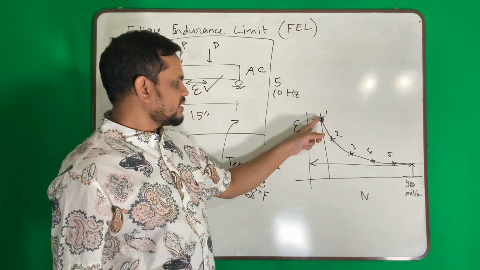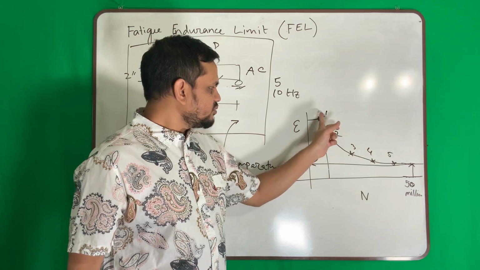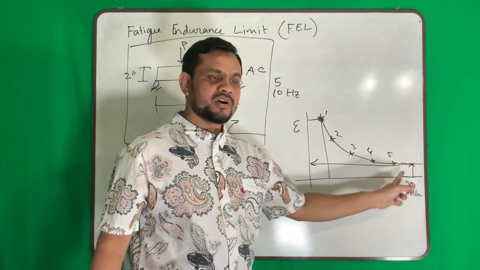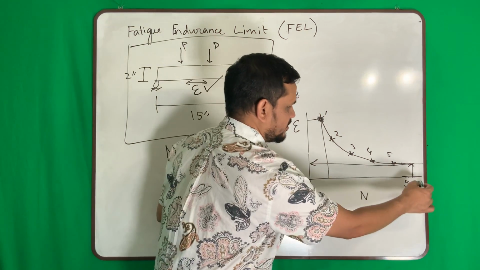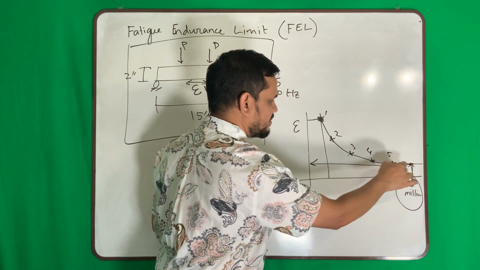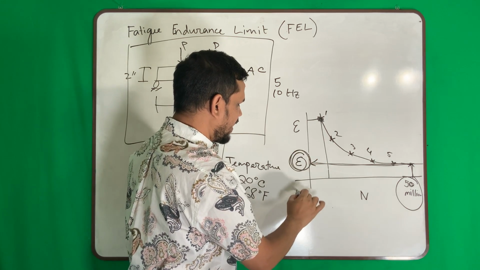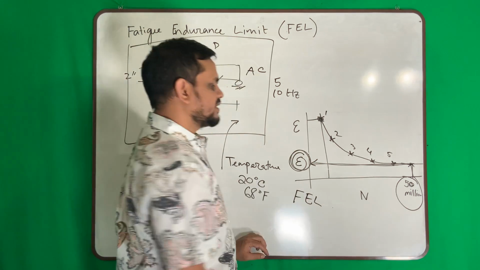I am decreasing my strain, my life is increasing. Then we plot a curve. Then we take the value at 50 million in this curve and come here. What is the strain value? This value is called fatigue endurance limit.